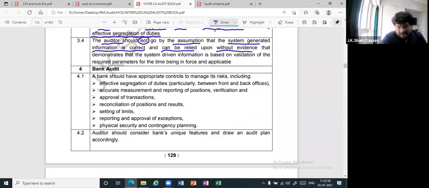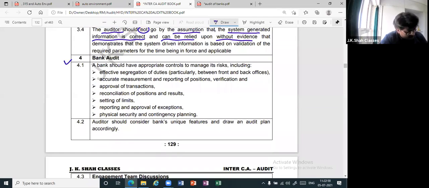Okay. Thereafter, what I want you to come to is this bank audit. Systems can be easily hacked. You don't know. They say that a bank should have appropriate controls in order to manage the risks. How will the bank manage the risk? So simple. Segregation of duties. And see that they are telling between front and back offices.